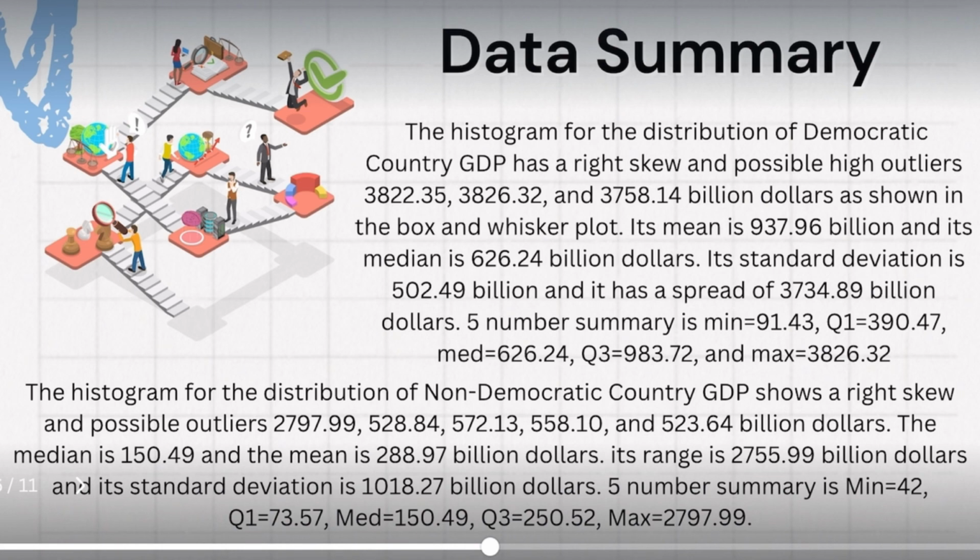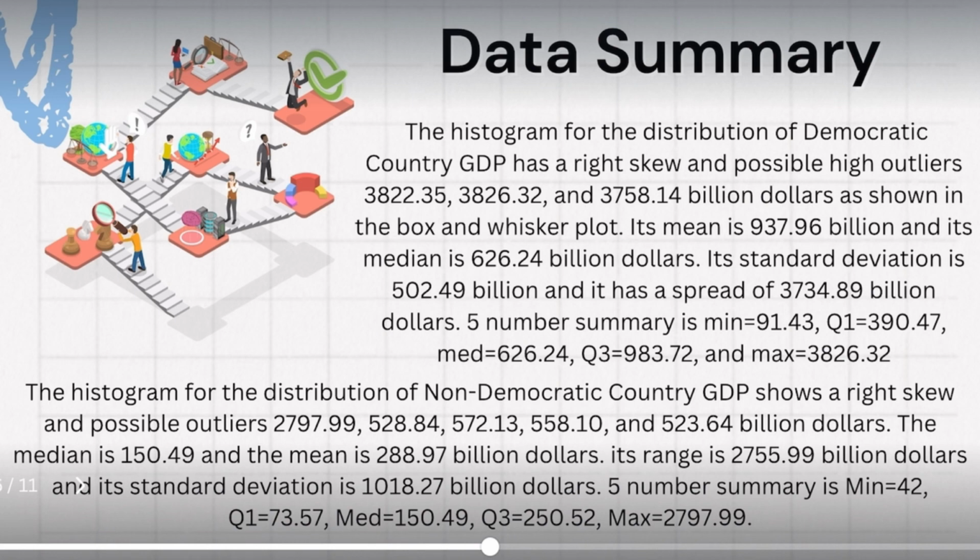The histogram for the distribution of non-democratic countries' GDP shows a right skew with possible high outliers 2,797.99, 528.84, 572.13, 558.10, and $523.64 billion. The median is 150.49 billion. And the mean is $288.97 billion.